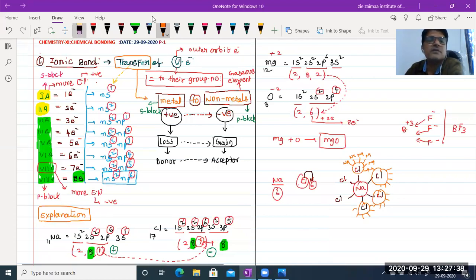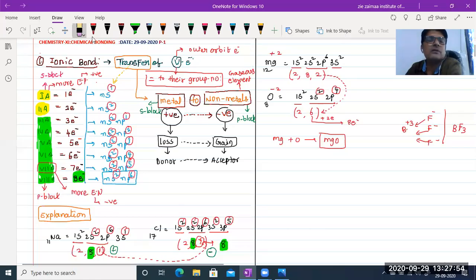First, I need to erase this one. Just a moment. Okay, let's come back. Here I am ready to explain the exothermic reaction. I will give one example. When nitrogen reacts with hydrogen, everyone knows it gives ammonia, NH3.